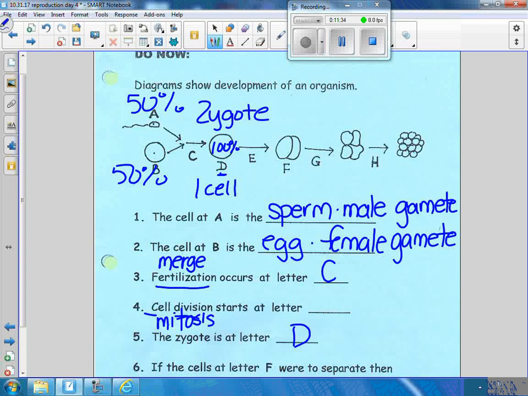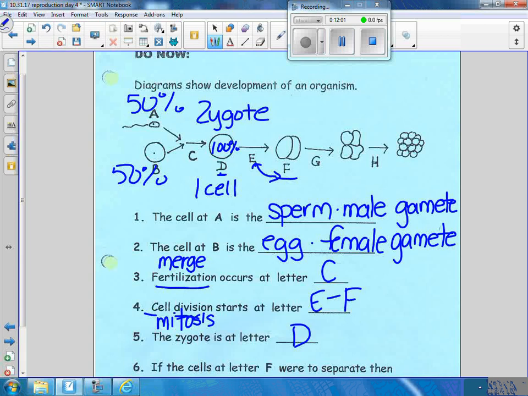So cell division is going to start where? What letter does cell division start at, Tina? The process of cell division starts what letter? F. It's already divided, so it's going to go from E to F. Good job. E to F is cell division. Now the cells will divide and they break in half. Right here at F, that cell divides into 2 identical cells.